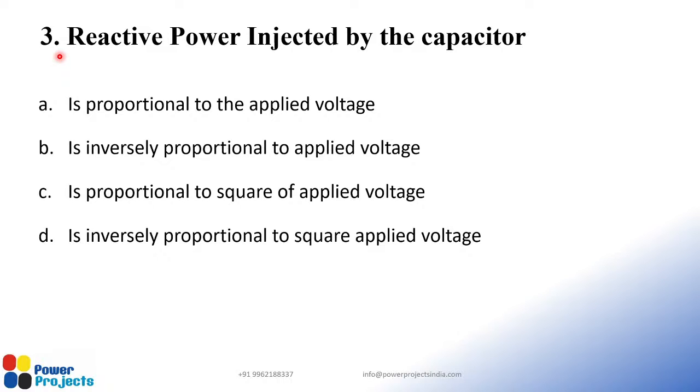This is the third and I guess last question. Reactive power injected by the capacitor: option A, is proportional to the applied voltage; option B, is inversely proportional to the applied voltage; option C, is proportional to the square of the voltage; option D, is inversely proportional to the square of the applied voltage. That's the third question.